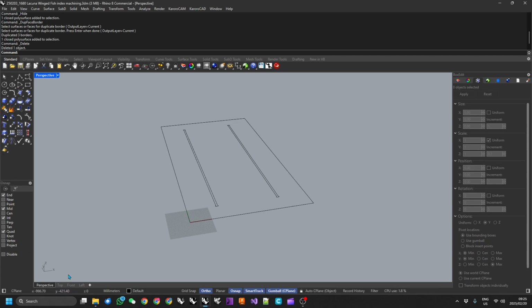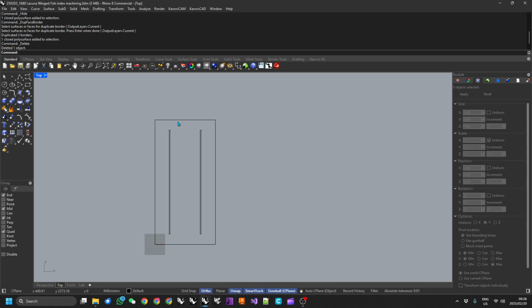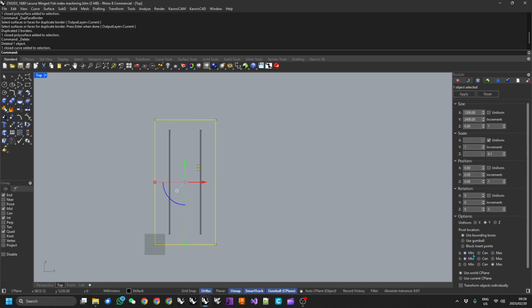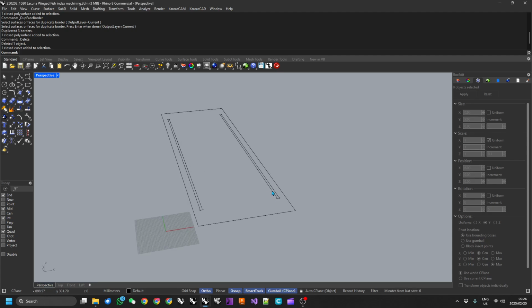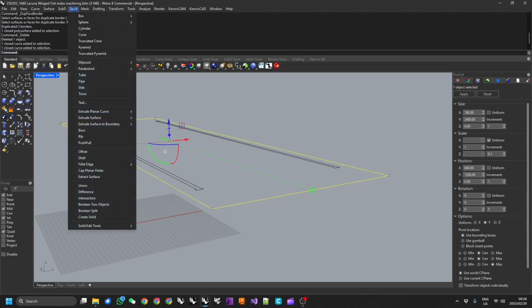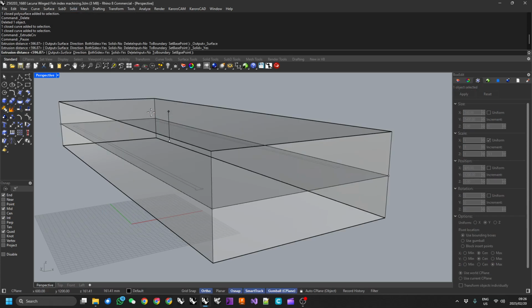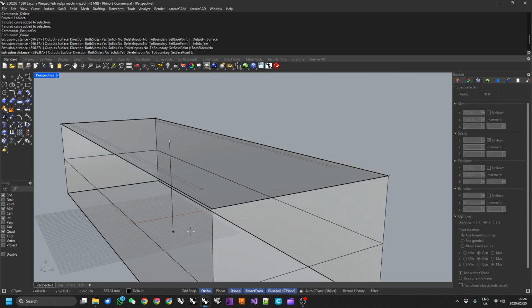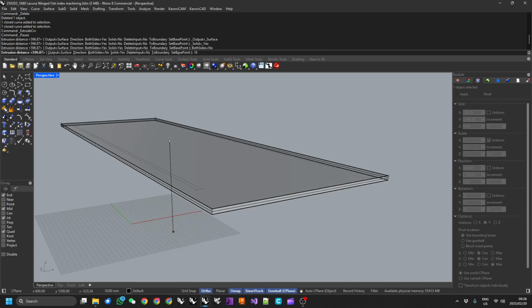I'm going to go to my top view, select this, make sure I'm centered on the object, and change this dimension here to 740 millimeters. Then in my perspective view I can solid extrude planar curve to 16 millimeters deep.